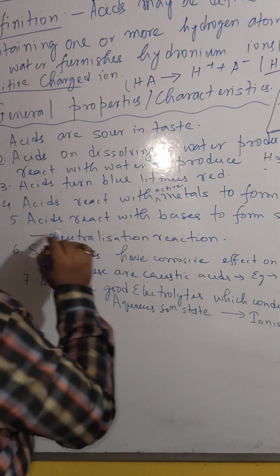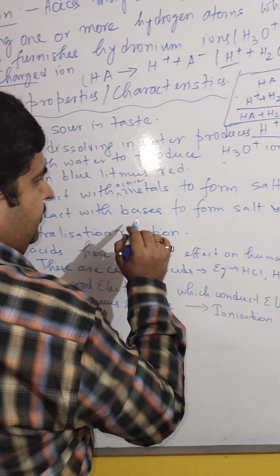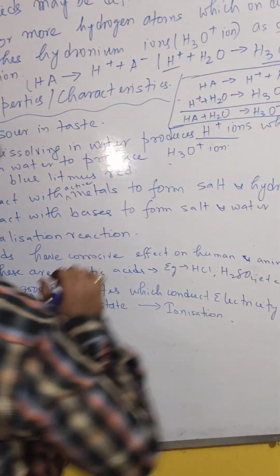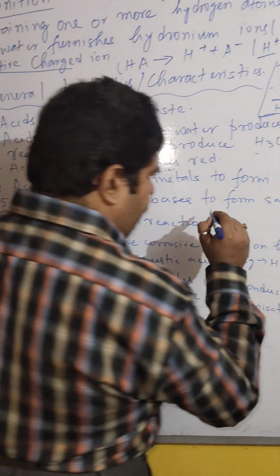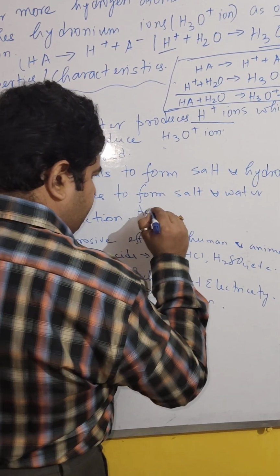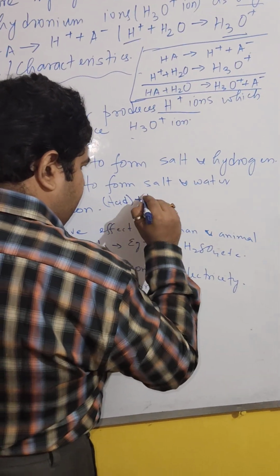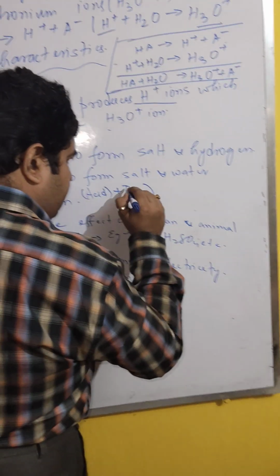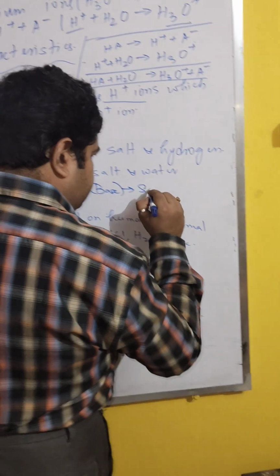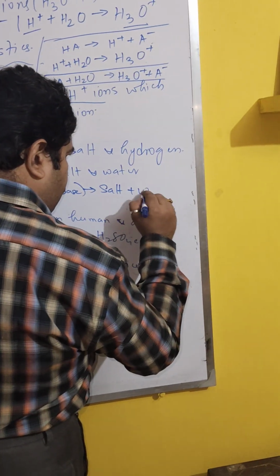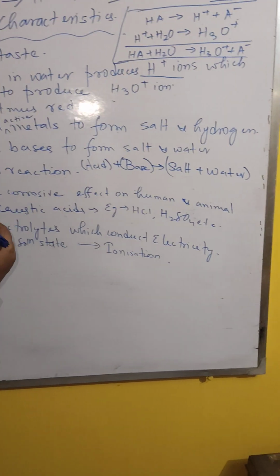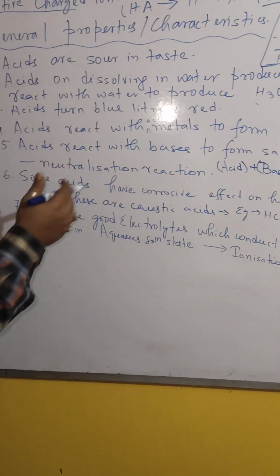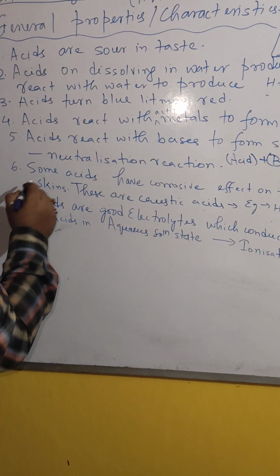Now number 5, acid reacts with base to form salt and water. This reaction is called neutralization reaction, so we can smartly write acid plus base giving you salt plus water. We will go through them in details one after the other when we leave the introduction and go into the chapter. This is the introduction part.